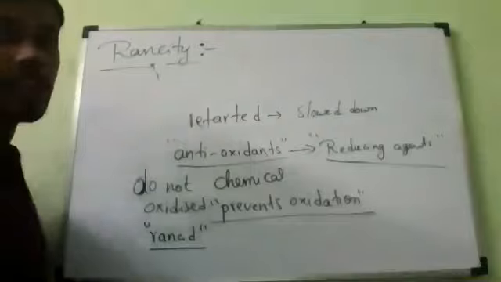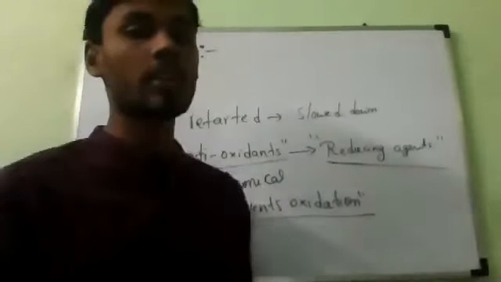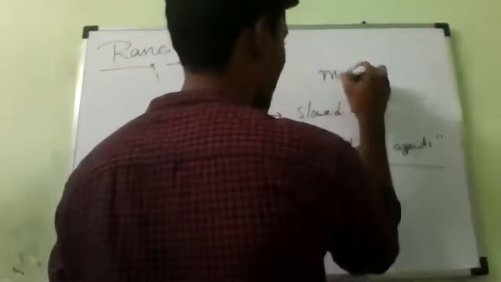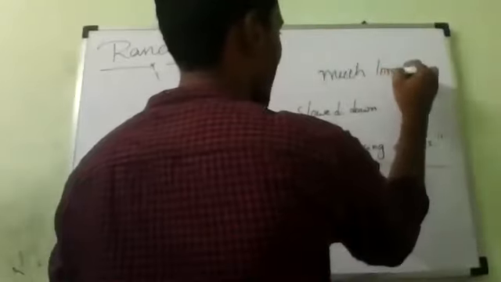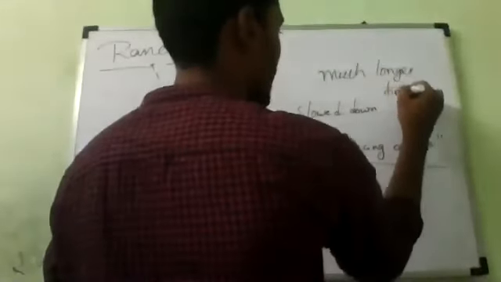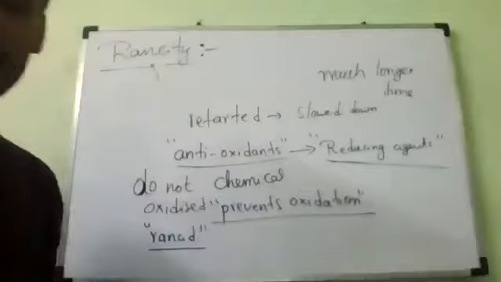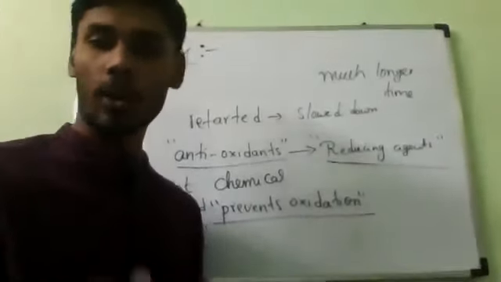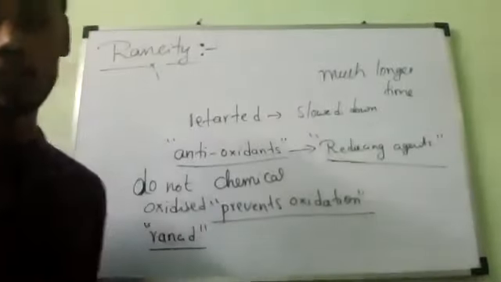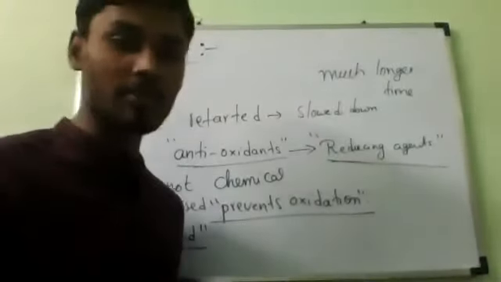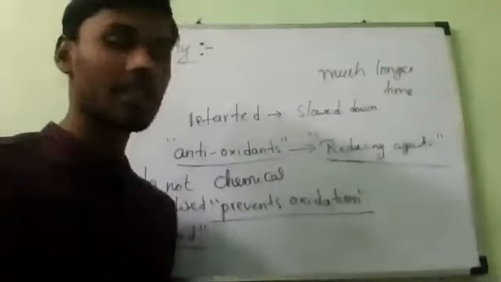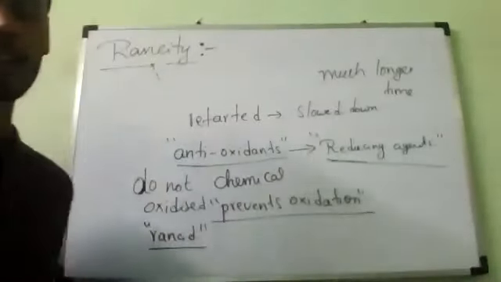So if they do not turn rancid, the food remains good to eat for a much longer time. The process gets slowed down. Why can't we use it for a full life, or after 10 years also? Is it possible to eat potato chips after 1 year, 2 years, 3 years? No. Even though rancidity is not taking place, they will be spoiled slowly.